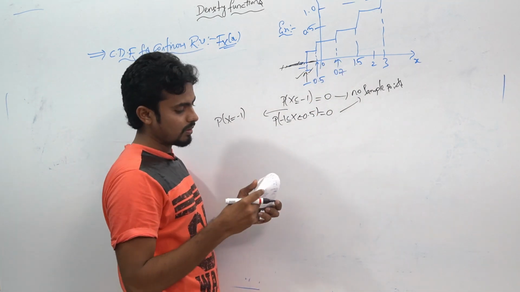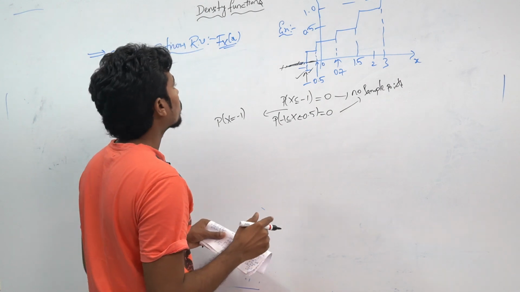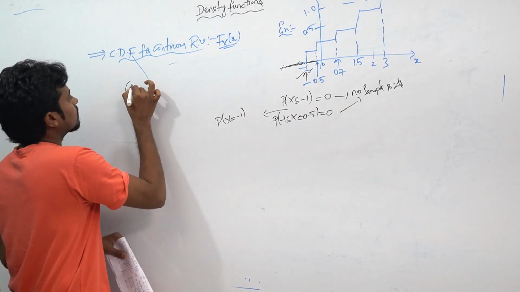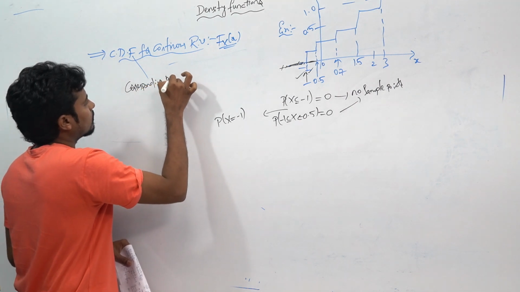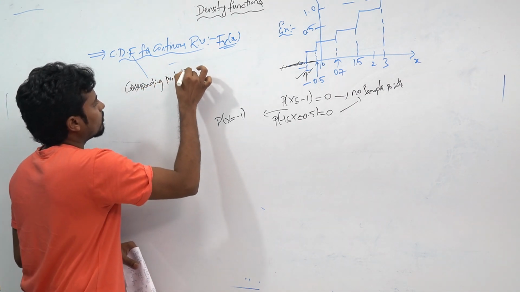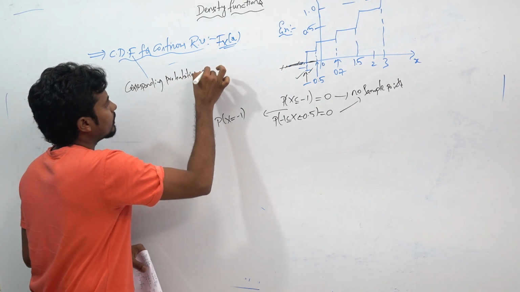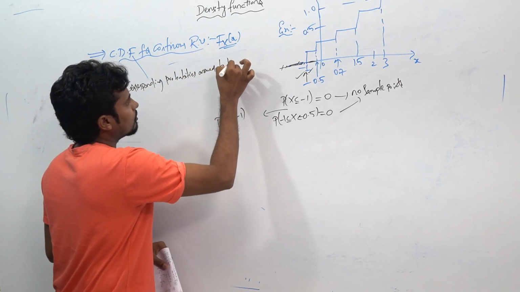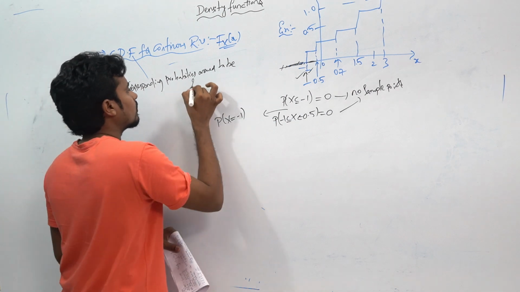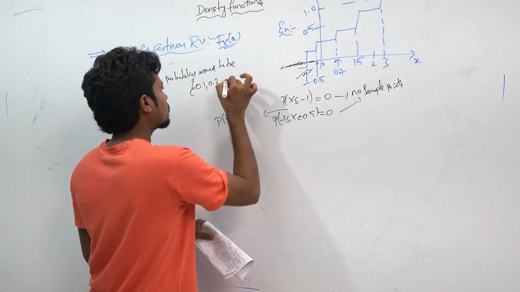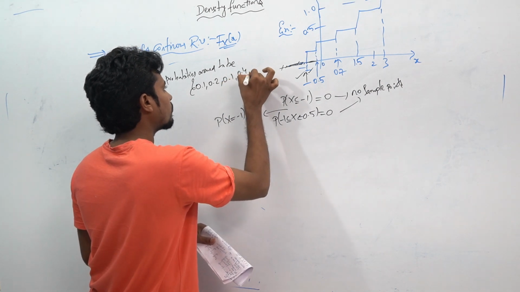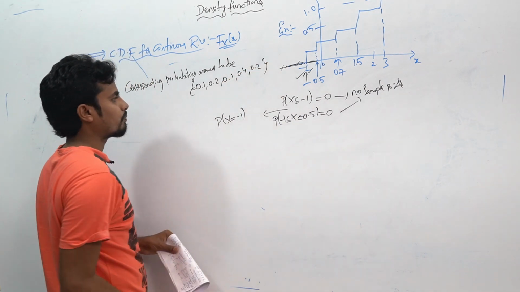So what values will be given? The corresponding probabilities are assumed to be 0.1, 0.2, 0.1, 0.4, 0.2.